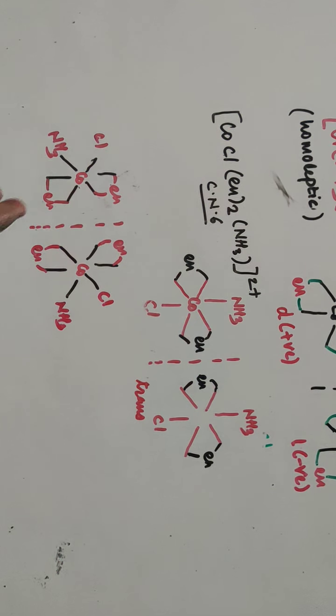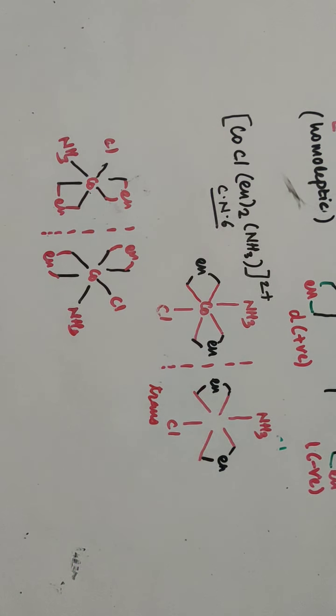So if you consider mirror images of these two compounds, these are non-superimposable mirror images, and hence they can show optical isomerism here. So this is your cis isomer. This is also a cis isomer. Identical groups, ethylene diamine, are present on the same side.